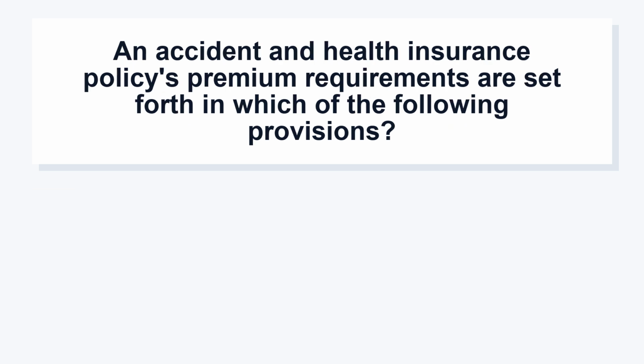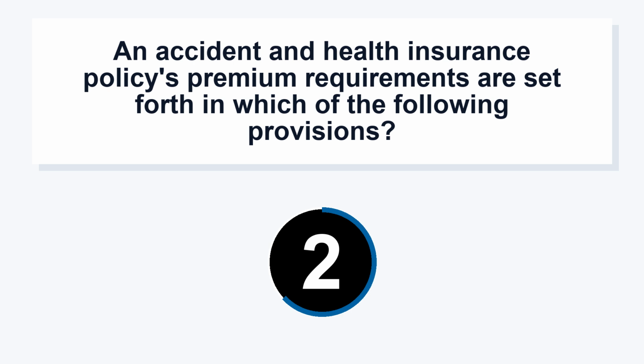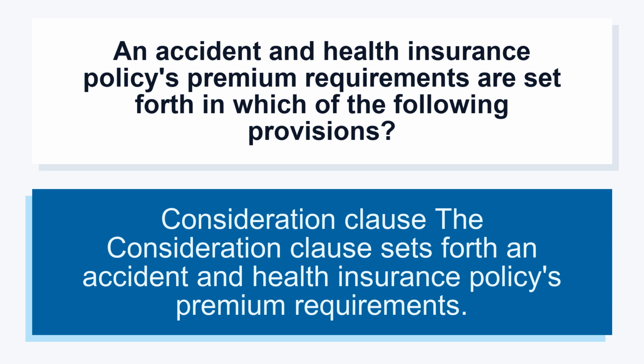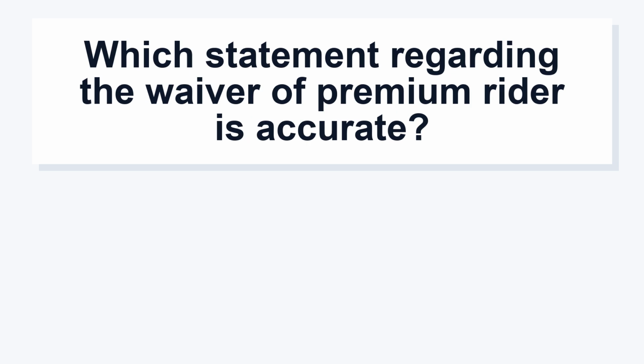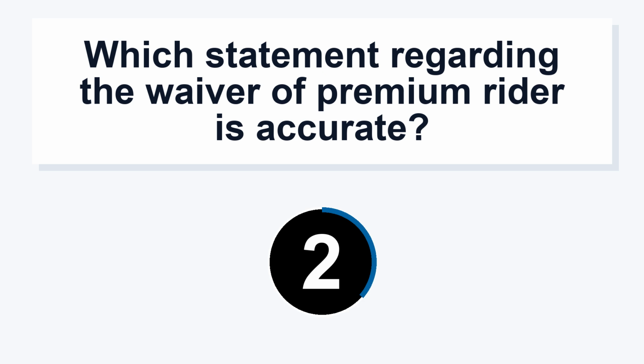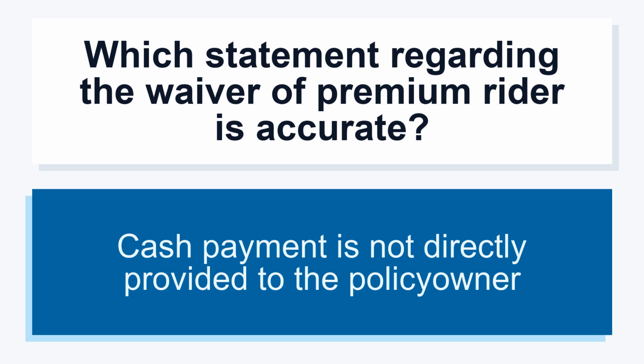An accident and health insurance policy's premium requirements are set forth in which of the following provisions? Consideration clause. The consideration clause sets forth an accident and health insurance policy's premium requirements. Which statement regarding the waiver of premium rider is accurate? Cash payment is not directly provided to the policy owner.